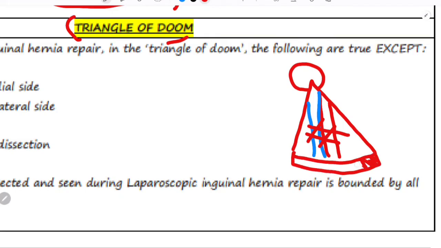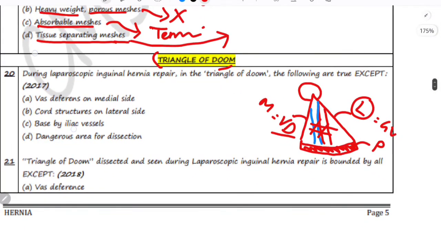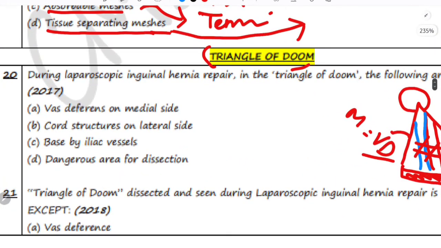So the boundaries of this triangle are: inferiorly it is bound by the peritoneal fold. So this is the peritoneal fold. Laterally it is bound by the gonadal vessels, and medially it is bound by the vas deferens or the round ligament in females. So if you know the boundaries, you can easily crack all of the questions that have been asked. So let's see this question.